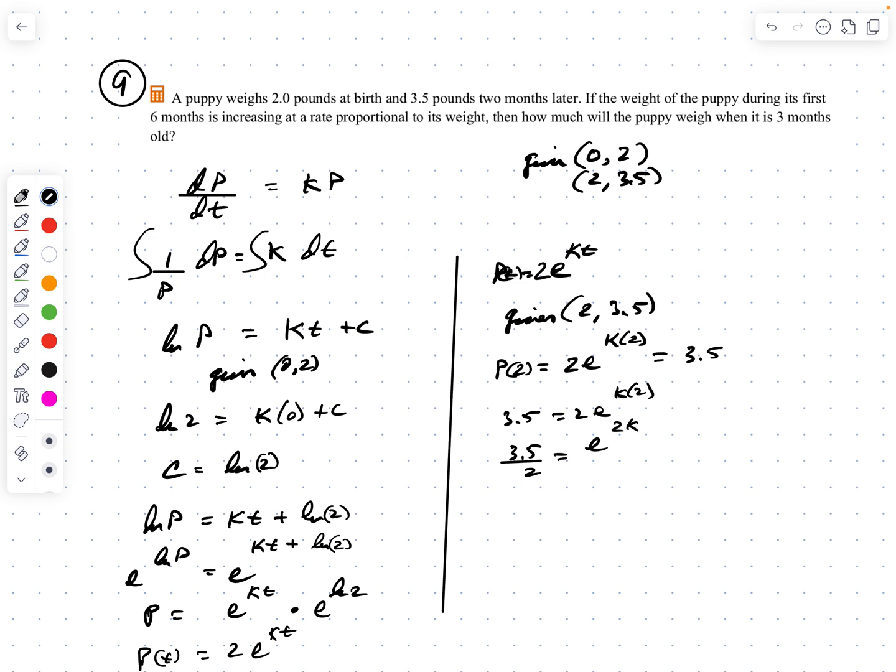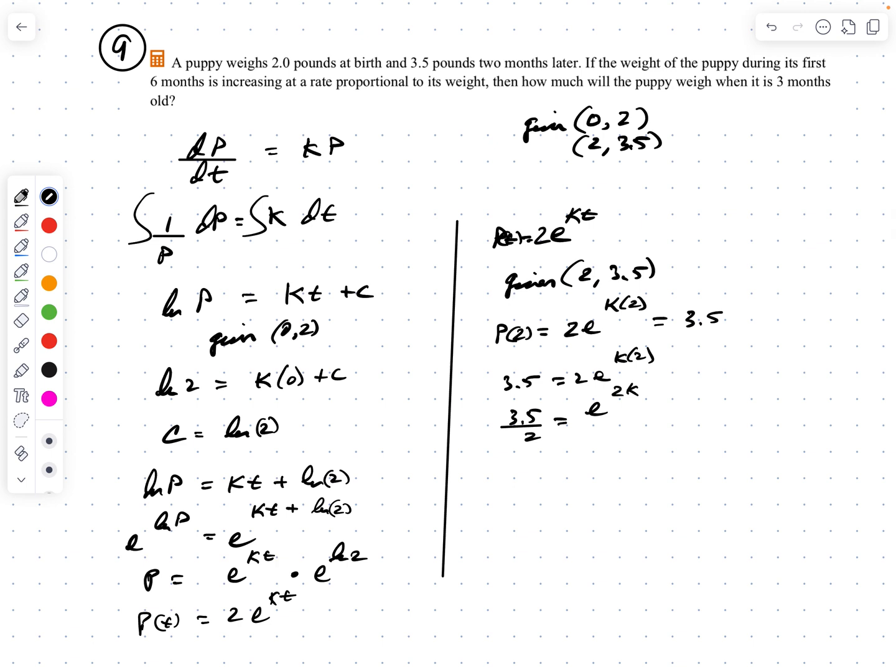Well, I'm getting closer. k is up here in the exponent, and I need to get that down out of the balcony. So I'm going to take the log of both sides. The log of 3.5 over 2 equals the log of e to the 2k. The log of e to the 2k is just 2k.